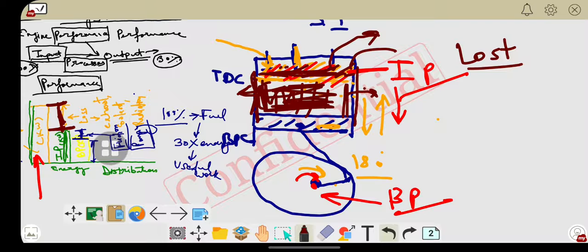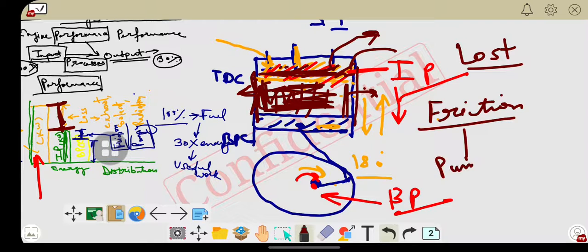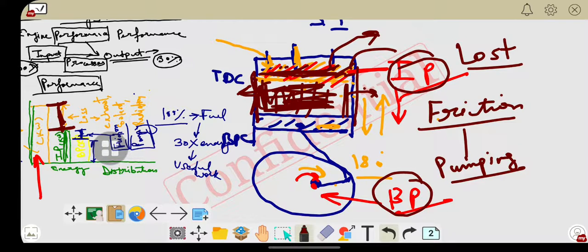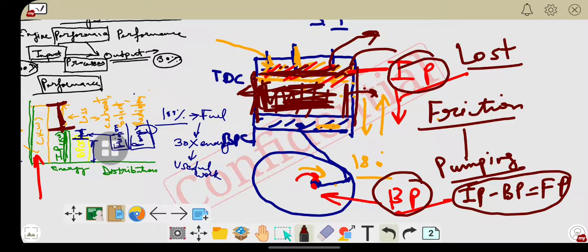Now third, that was the difference between IP and BP here. That is considered in terms of the friction. No doubt there are many movable parts inside the combustion chamber, so due to the friction and due to the pumping, a maximum amount of energy is lost. So here, generally the difference between IP and BP is considered as the frictional power.